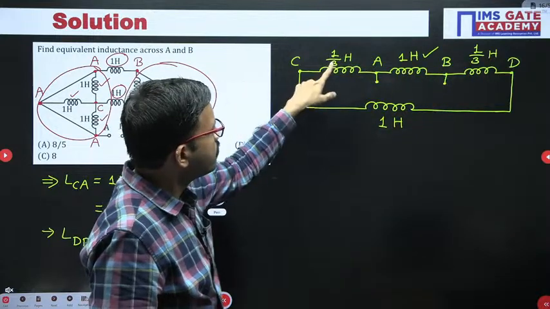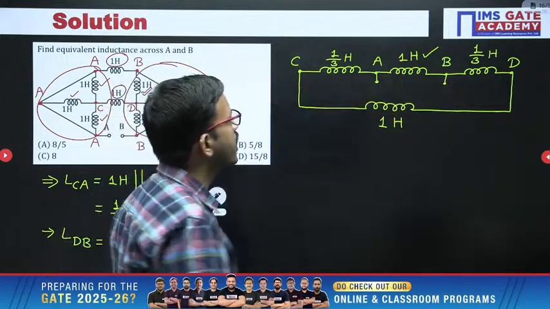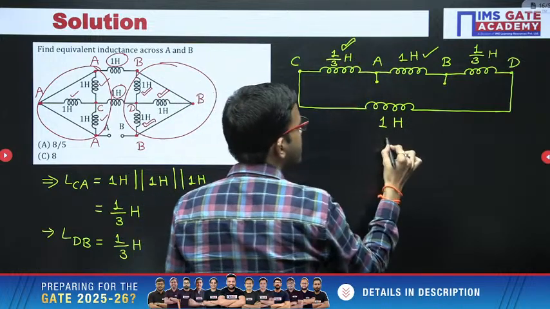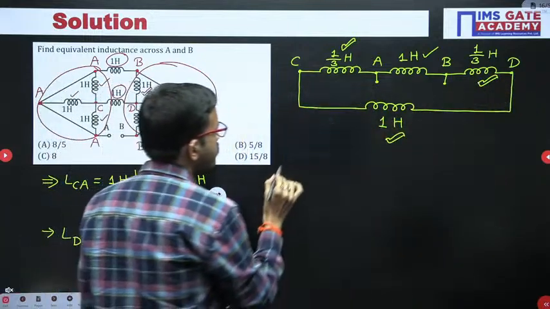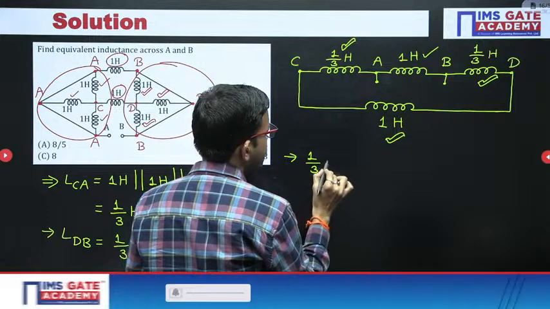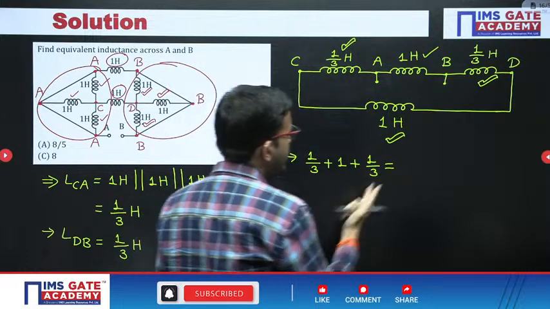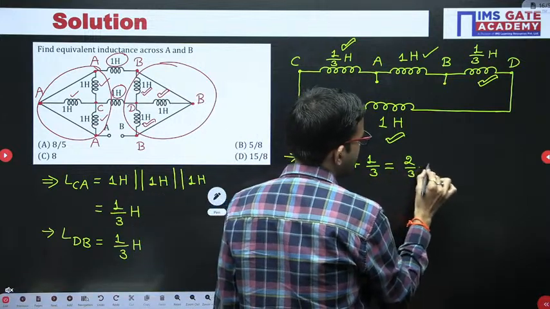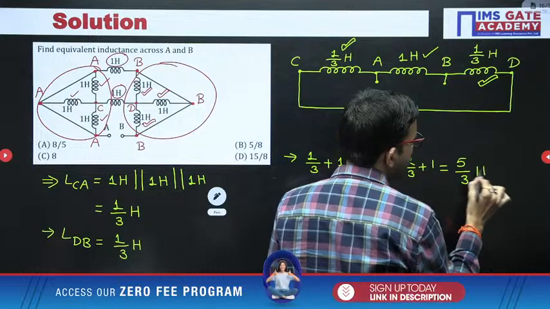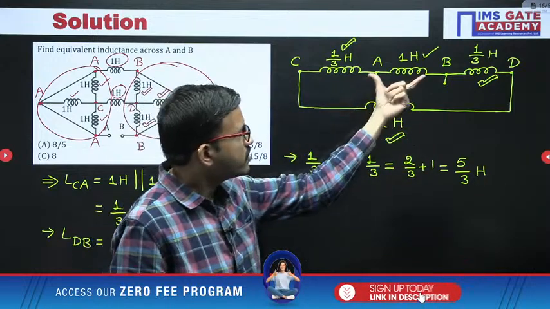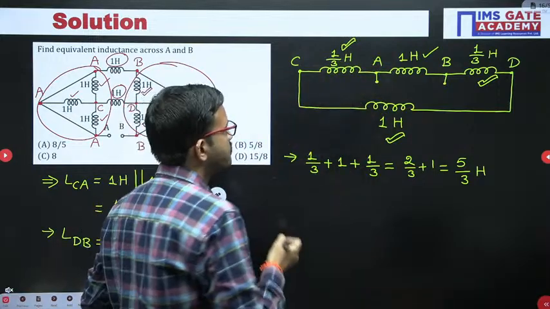Now 1 by 3, 1, and then 1 by 3. These three are connected in series. I hope all of you are getting the clarity. So 1 by 3 plus 1 plus 1 by 3. You can do the simplification: you are getting 2 by 3 plus 1, that is 5 by 3 Henry, with respect to terminals A and B in one path. In another path you are having 1 Henry. Both are connected in parallel, that's all.